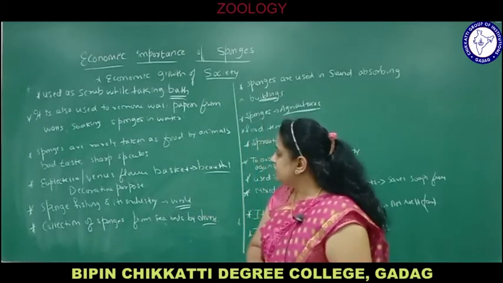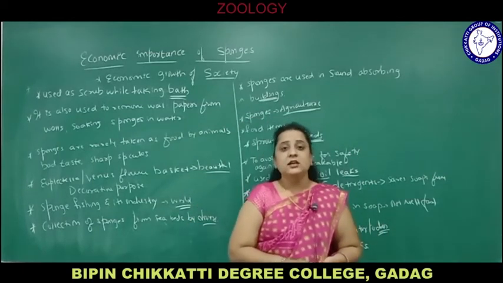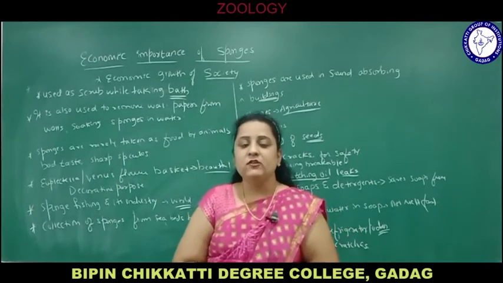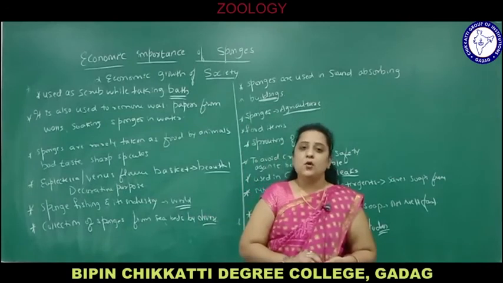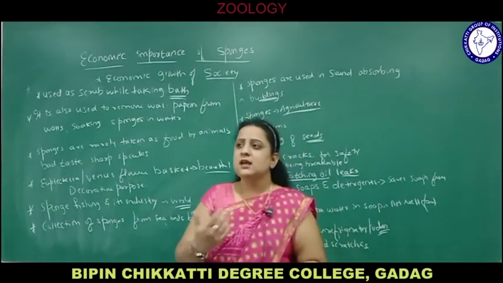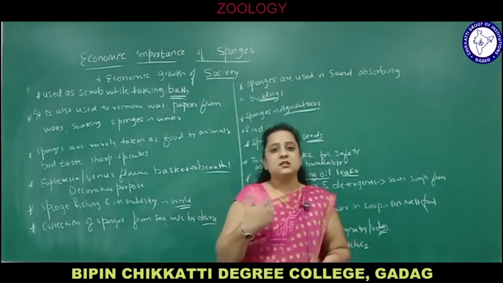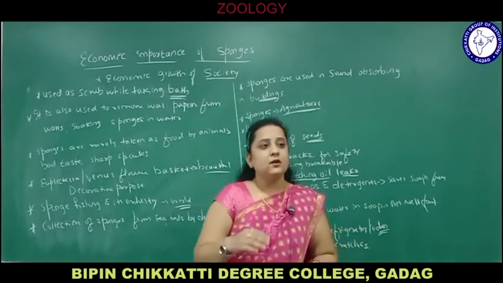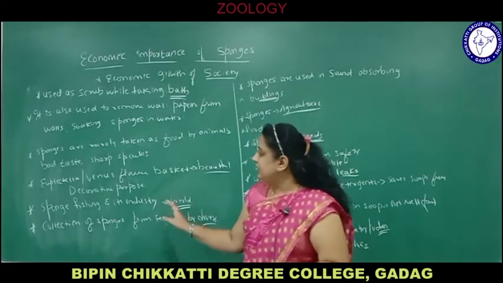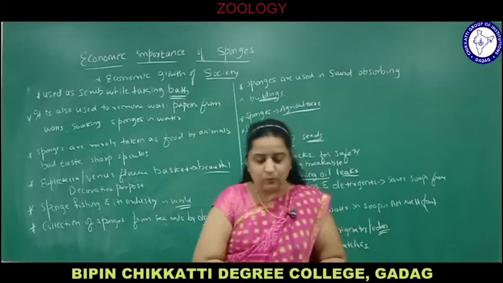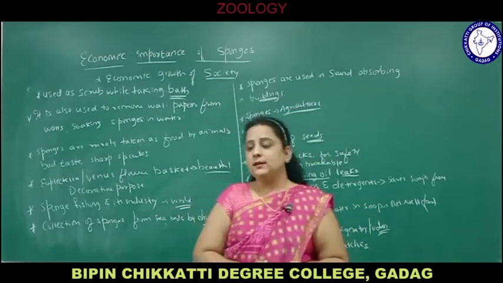Next, sponge fishing and its industry. In different parts of the world, like America, Canada, London, this industry is highly growing and developing because of its economic importance and commercial value. Earlier many species of sponges were not discovered, but now many species are being discovered, and people are discovering a number of uses from the sponges, the Porifera. In industry it plays a very important role, both commercial and economic, in different parts of the world.